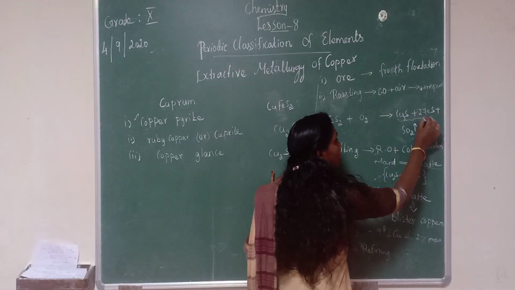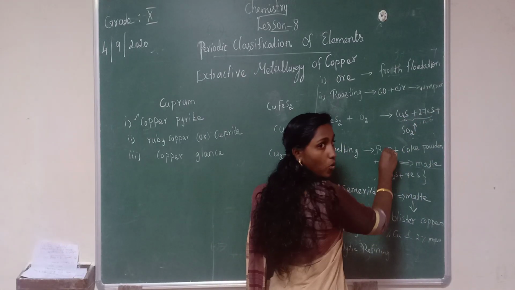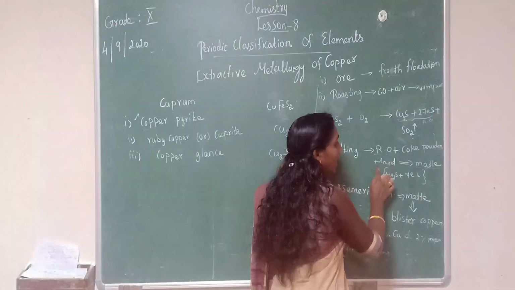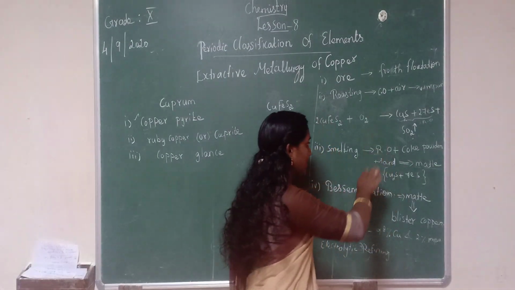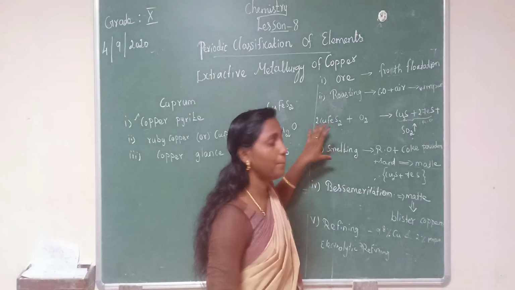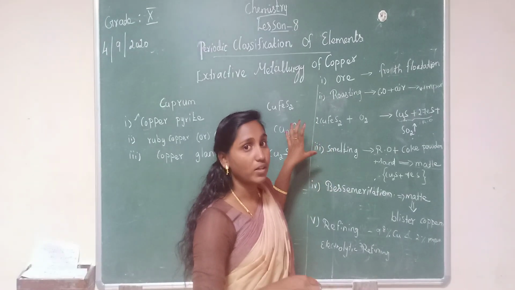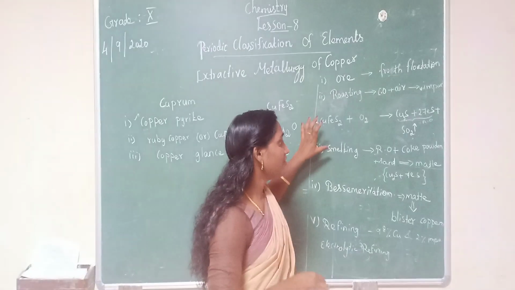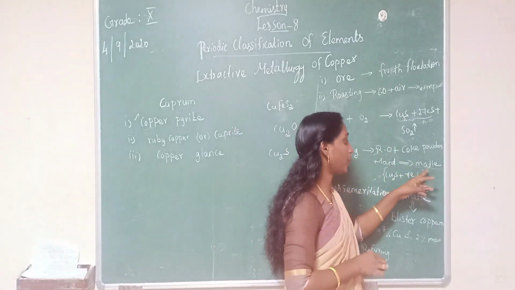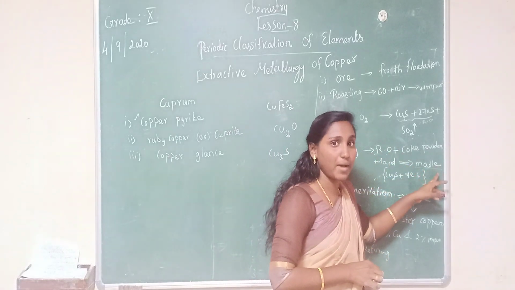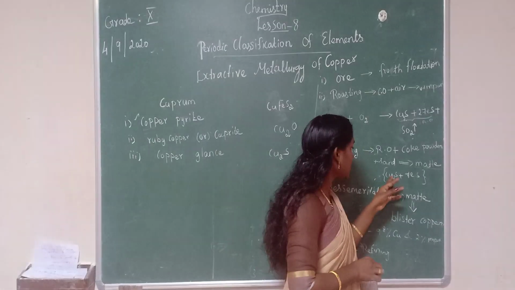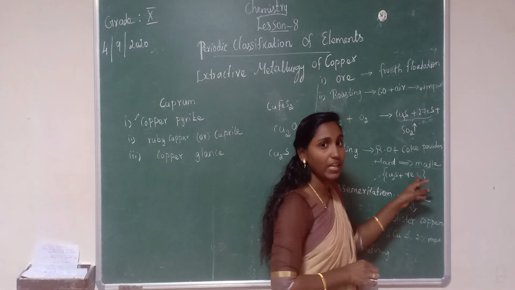Here the roasted ore is mixed with coke powder and sand and taken in a blast furnace. When heated, it gives one product, called matte. Matte contains Cu2S and FeS.